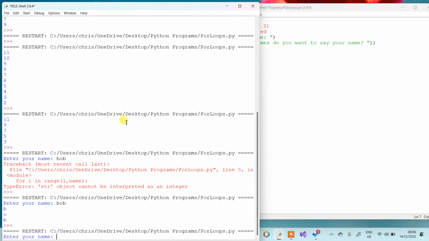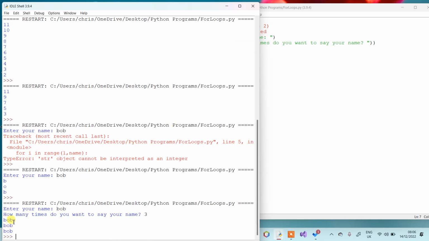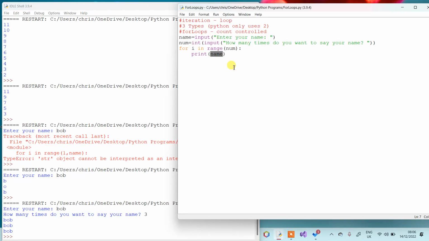So let's see if this one works. F5 to run. What is your name? Keep the Bob, because it's simple. How many times do you want to repeat your name? 3 times. So you'll see Bob, Bob, Bob.